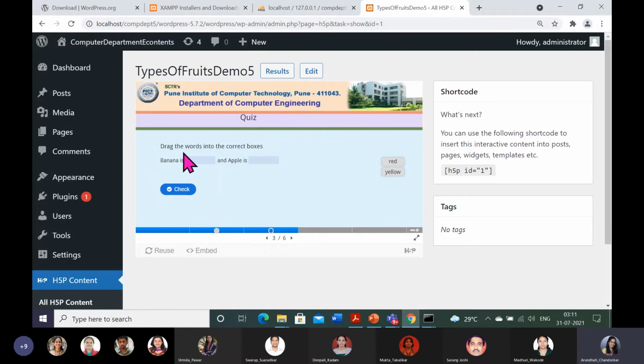Here I can see banana is something like this, and apple is something. Here the student will come to know that it is drag and drop, simply drag the text. Banana is, so the student will just drag the text. All of it is given by the infrastructure. Only as a user, you will have to fit your question and check. So 2 marks given by H5P. I again say it is up to you also; I am relying on their marks, so I have not explored the range and all.